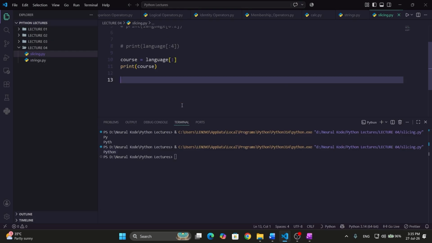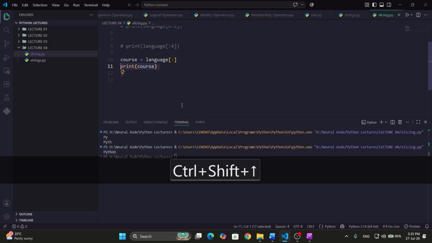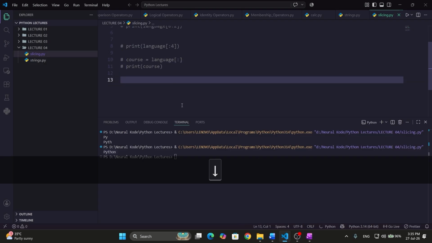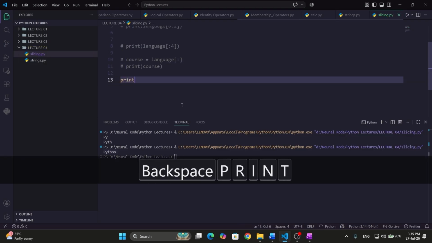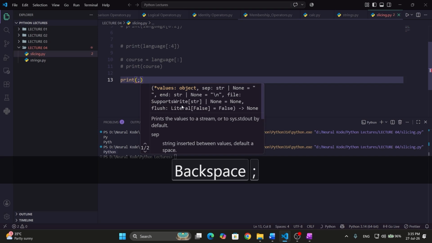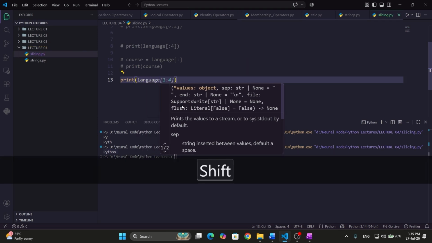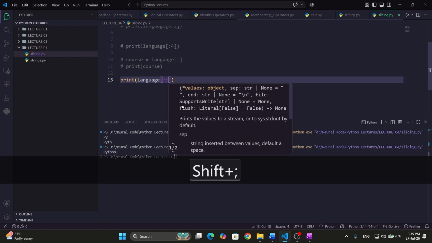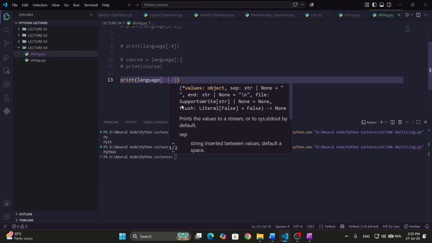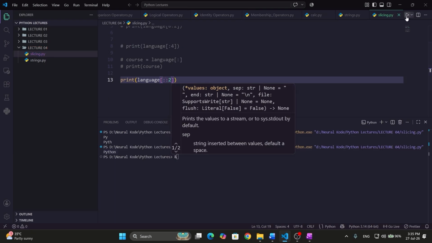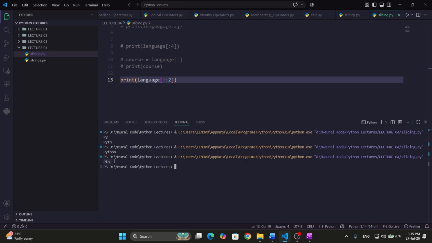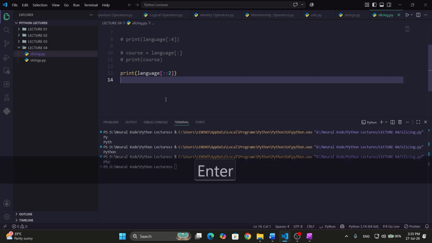Firstly, I will comment out these. I will comment it out and write here print language. After that, I will just skip and write here 2. So let's see the result of this. So we got PTO. So we got the same output.